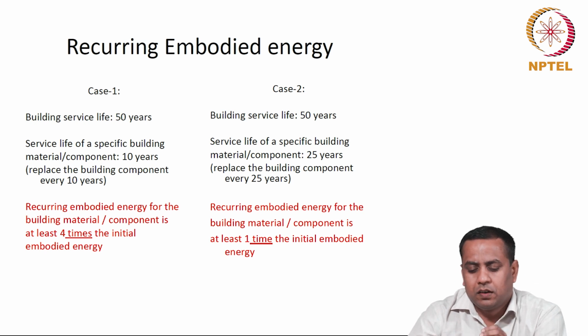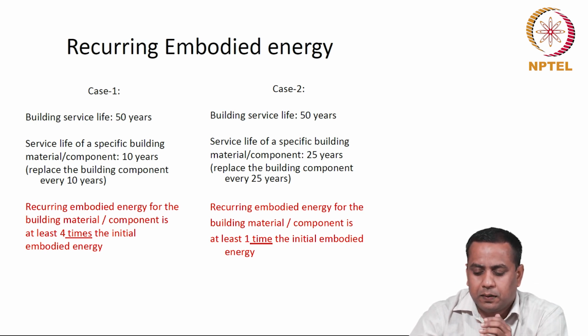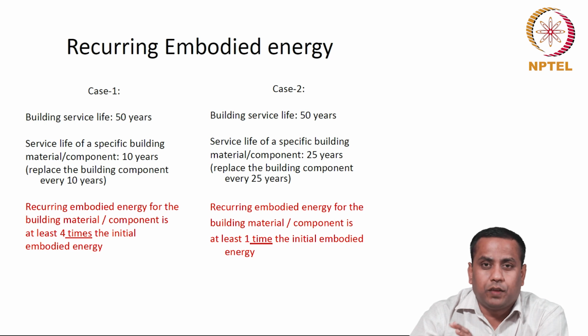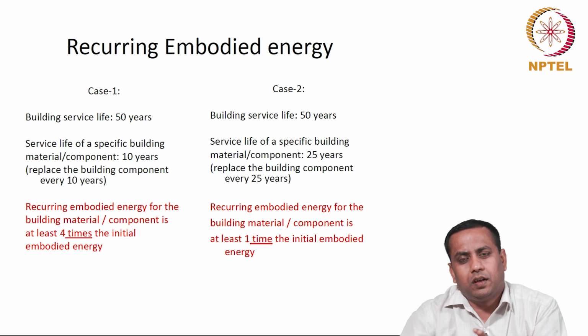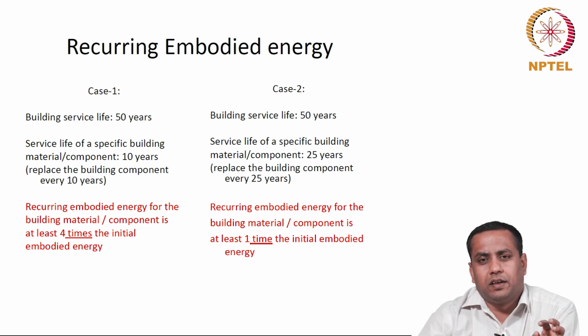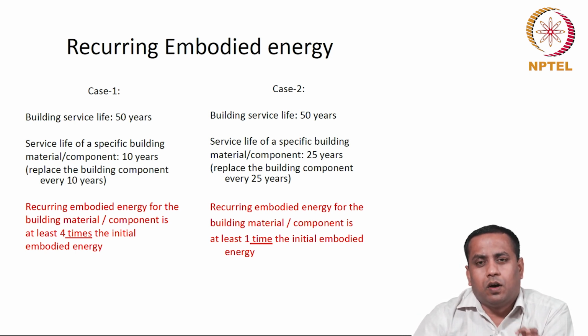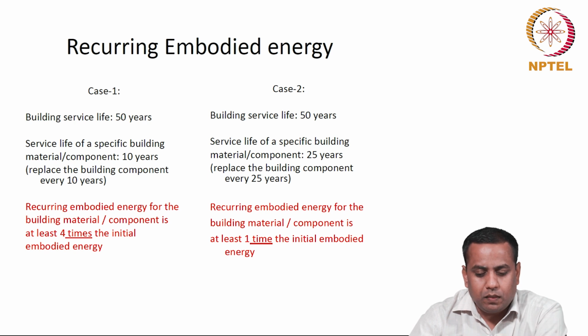Whereas, in the second case, the life of the building is 50 years, the life of the component is 25 years. That means I replace the component once in 25 years. The recurring energy is equal to the initial embodied energy in the second case. So, the relation between the recurring energy and the initial energy depends on a number of factors associated with the component and the product.